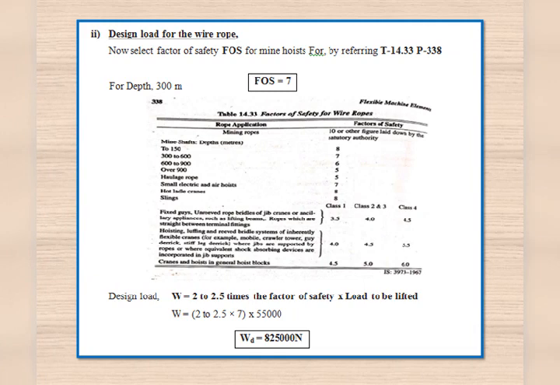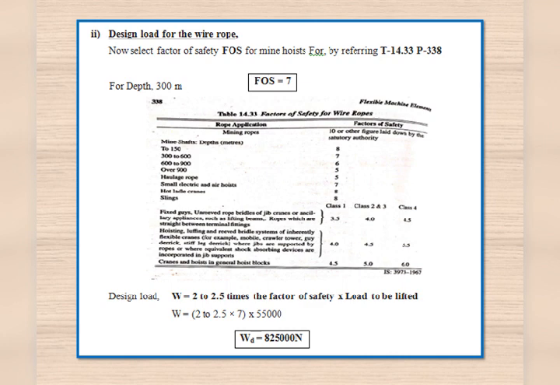In design load, the equation is supposed to follow as a product of factor of safety, 2 to 2.5 times, into the load to be lifted. So 2 to 2.5 times, in that randomly we can take a value in the range. So by substituting the factor of safety as 7, we are getting design load W is equal to 2 to 2.5 into 7 into 55,000. Here I took a value in the range, 7 into 2 something, so I got the value 15 into 55,000. So the value that came for the design load for the wire rope is 8,25,000.